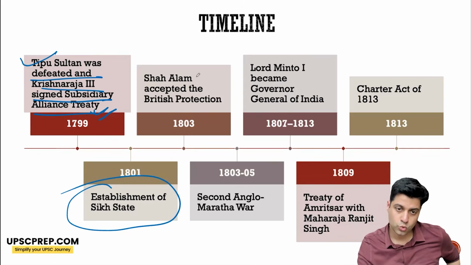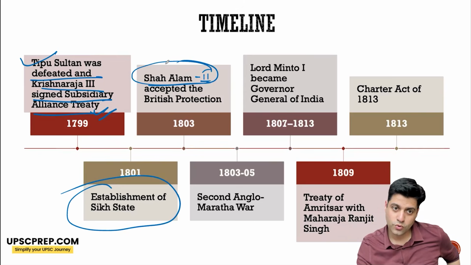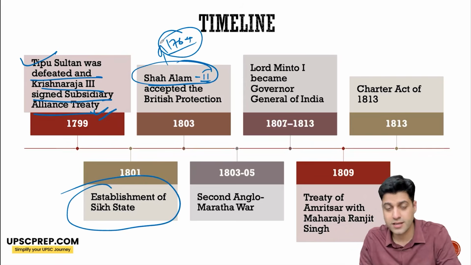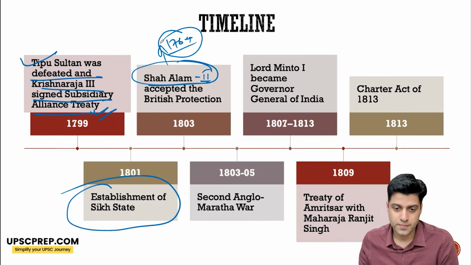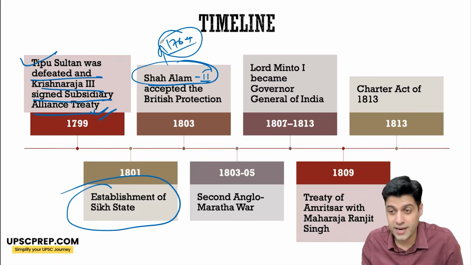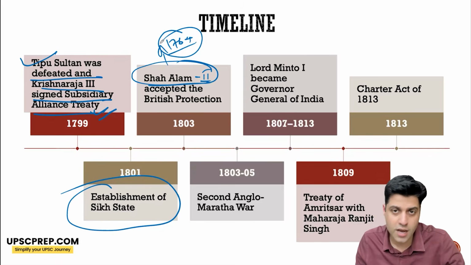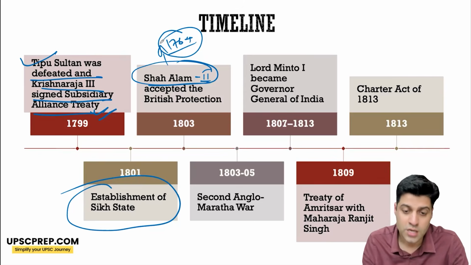Shah Alam II. Remember this? In 1764, he fought the Battle of Buxar in a tripartite alliance. Now he has accepted British protection. He's now blind. Very unfortunate. If you want to read about him, there's a beautiful book by Nakhi. Read about Shah Alam II.